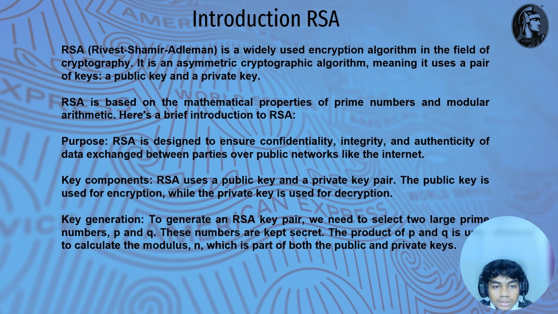Key generation: to generate an RSA key pair, we need to select two large prime numbers P and Q. These numbers are kept secret. The product of P and Q is used to calculate the modulus n, which is part of both the public and private key.